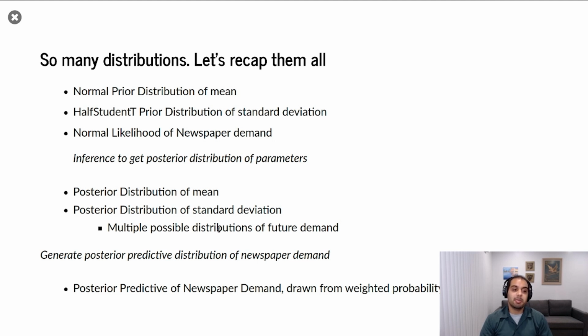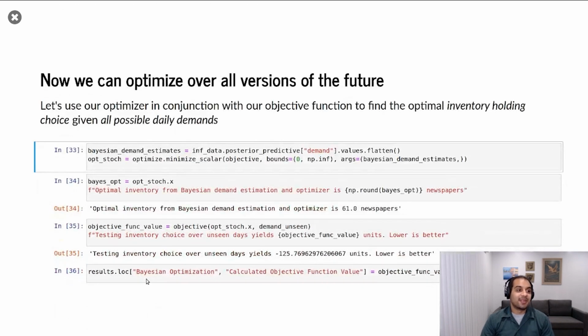This gives us multiple possible distributions of future demand. And then we use all these possible versions of future demand to generate what's called a posterior predictive to really estimate what actual newspaper demand will be. I know it's quite a mouthful. So let's actually see our results first. We're going to take our posterior predictive and we're going to use our optimizer to figure out what the best version of our inventory holding cost should be, our inventory choice to be.